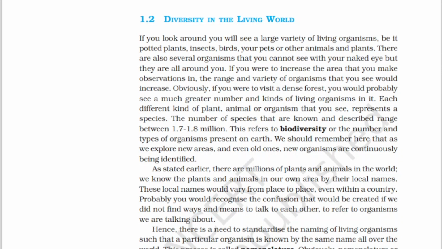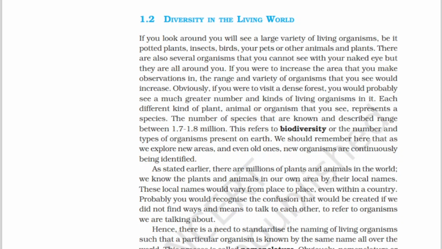Welcome to Educon. In this session, we will discuss diversity in the living world. In the earlier session, we discussed what is living and what are the defining characteristics of living beings.